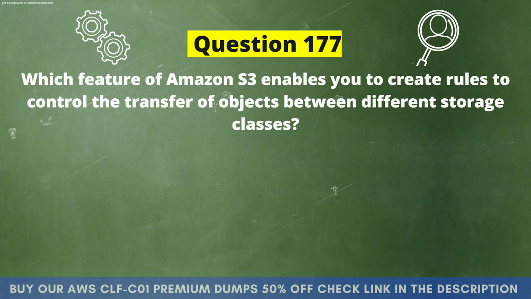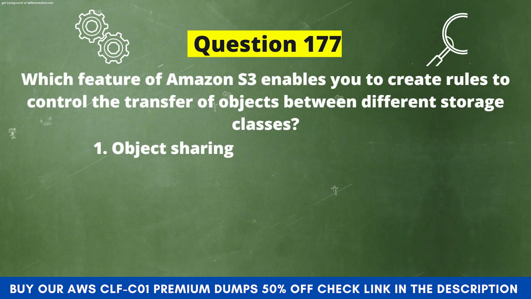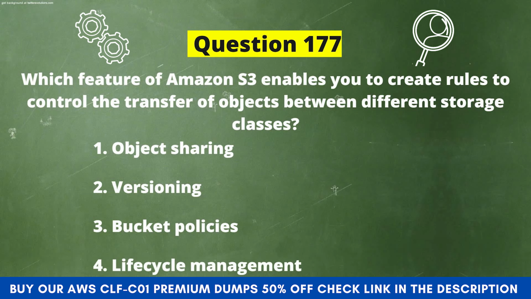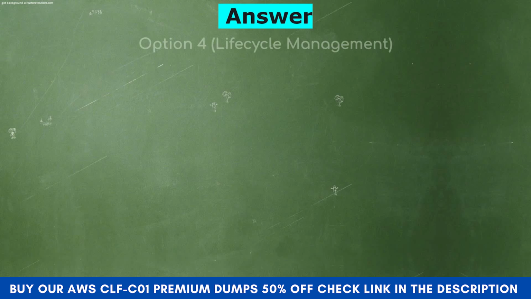Next question. Which feature of Amazon S3 enables you to create rules to control the transfer of objects between different storage classes? Now the options are: Option 1, Object Sharing. Option 2, Versioning. Option 3, Bucket Policies. Option 4, Lifecycle Management. And the correct answer is Option 4, Lifecycle Management.